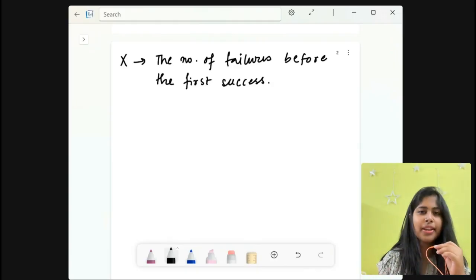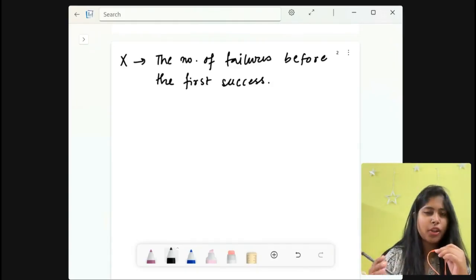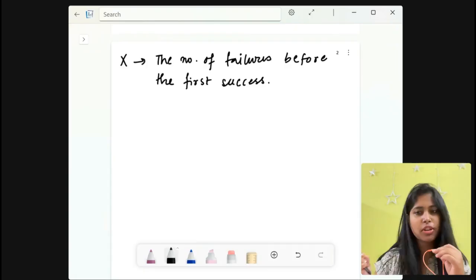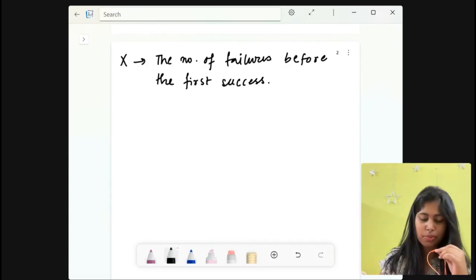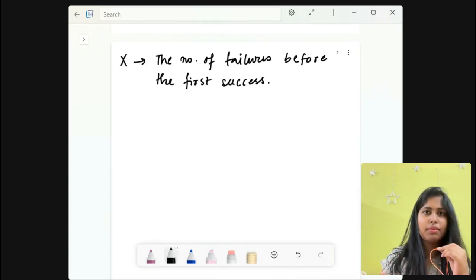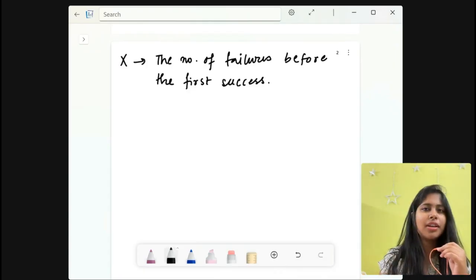Basically, you need to keep going until you get the first success for this kind of distribution. I have already discussed why p cannot be 0, and now we will come to an example where you can understand this type of problem more easily.